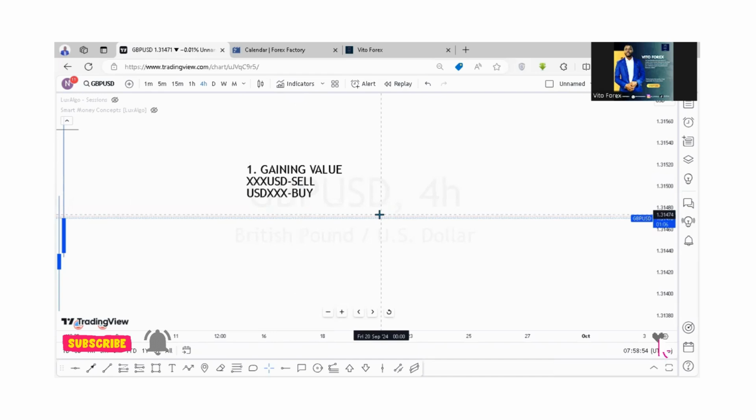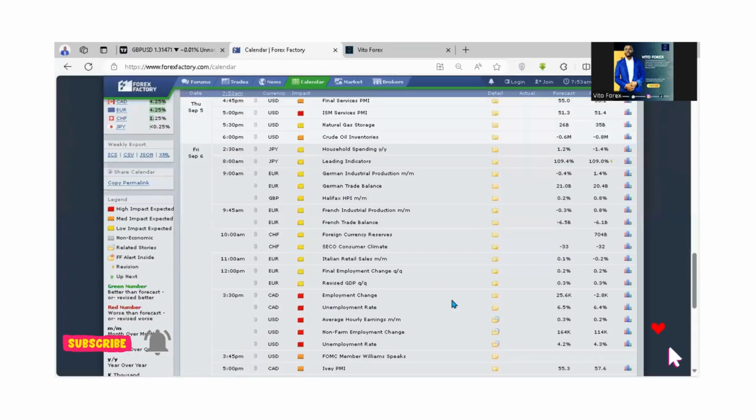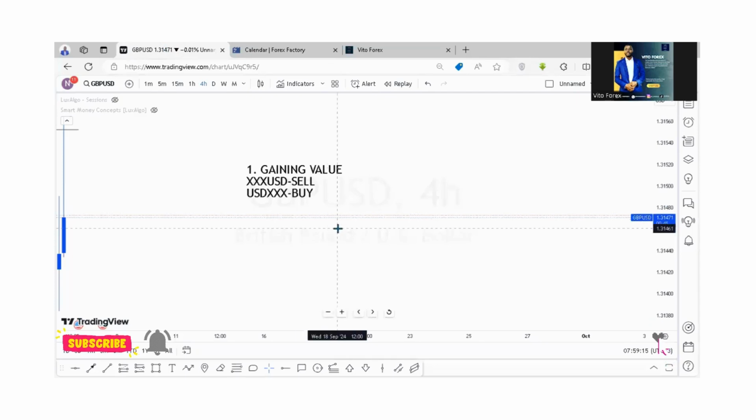So instances where we have the actual data being greater than the forecast for these two readings, average hourly earnings and the non-farm employment change, that means GBP USD we shall sell, because in those instances it will be showing that the dollar has gained value.